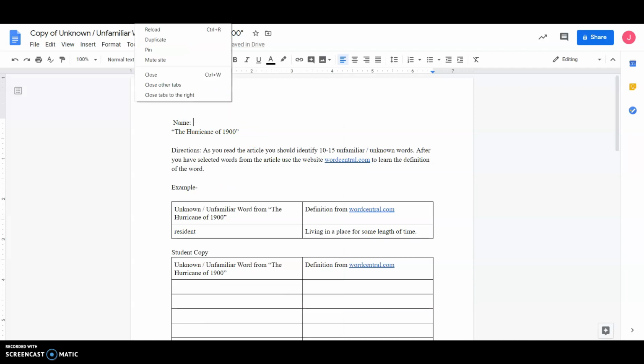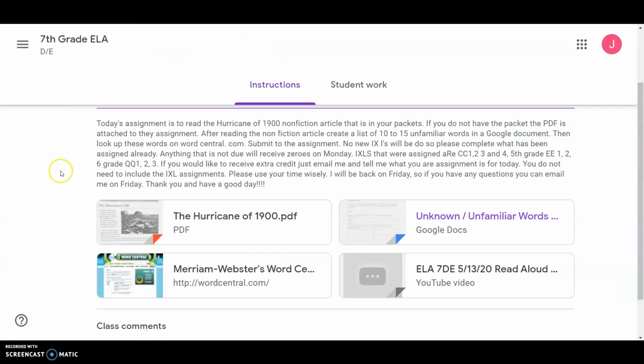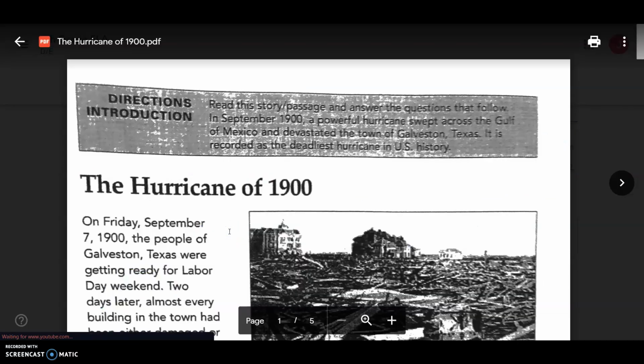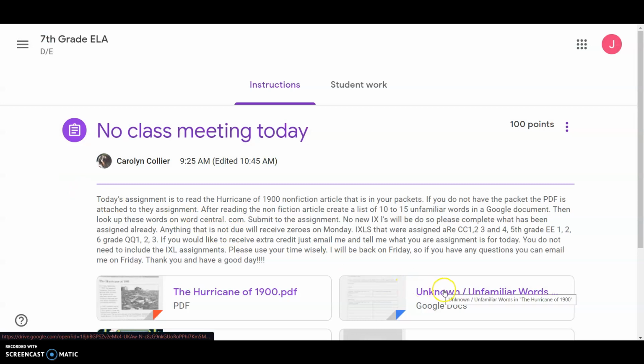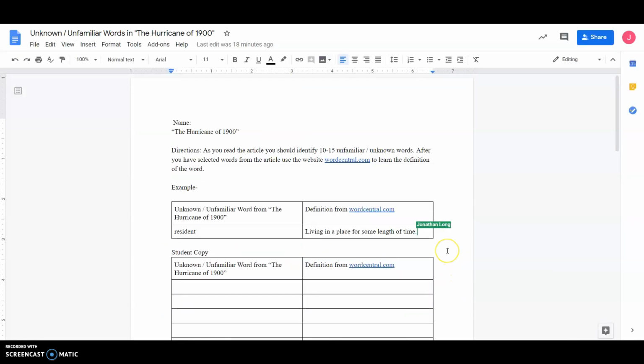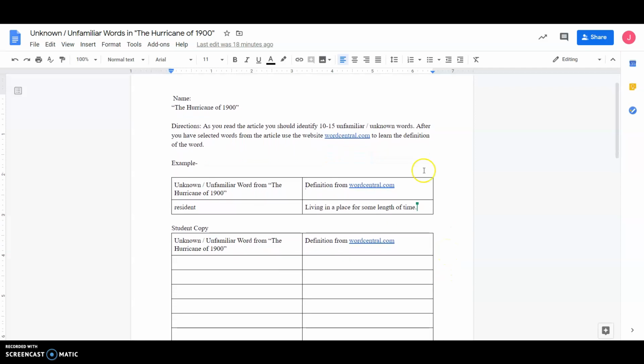So I'm just going to restate that one more time. Your assignment today is to read the article of 1900. The article is located right here. And then you should use the Google document to record your words. The directions are also repeated right here.